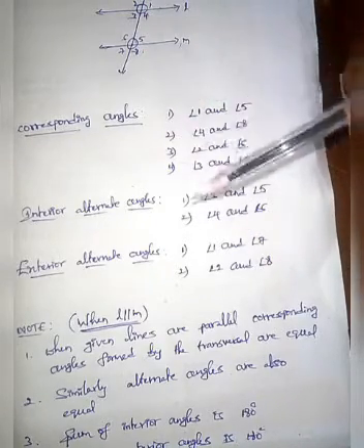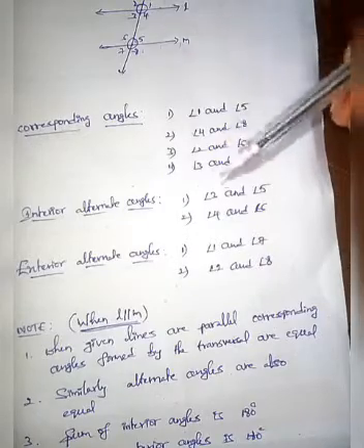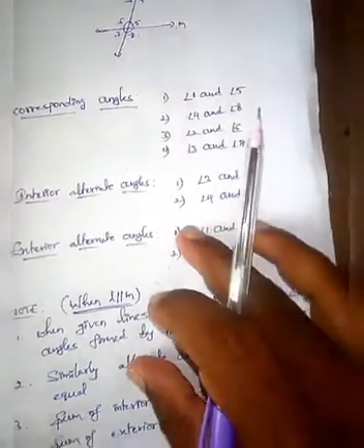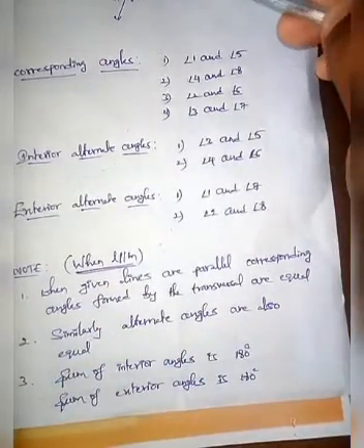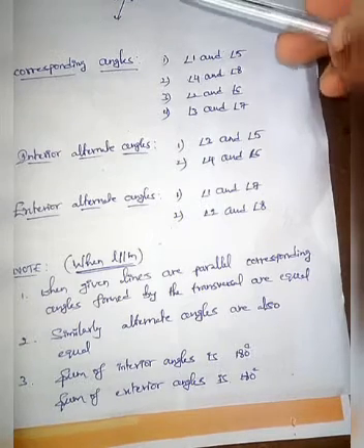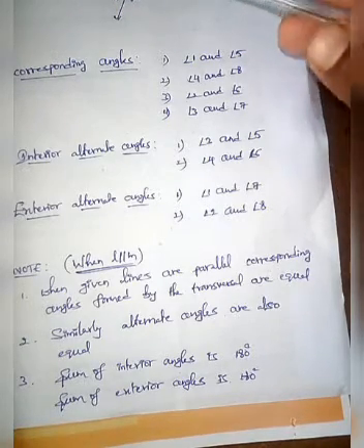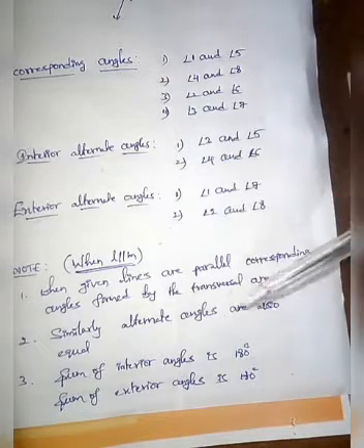These concepts you have learned in the 7th, 8th and 9th classes also. Okay. And a very important topic is this: if two parallel lines are intersected by a transversal, then the corresponding angles formed by the transversal are equal.